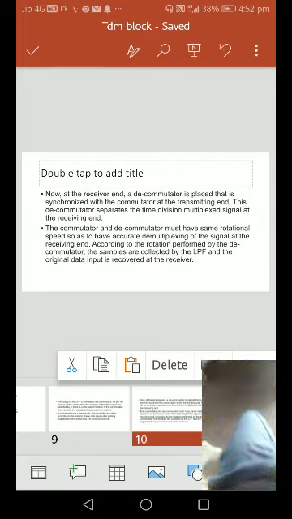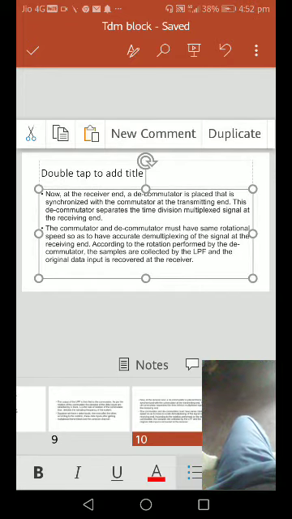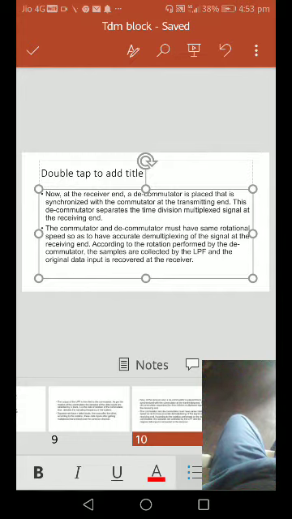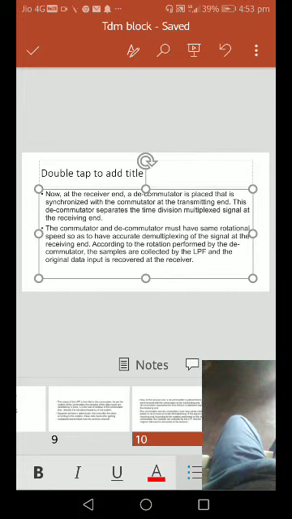After transmitting over the common channel, now at the receiving end, the decommutator is placed that is synchronized with the commutator at the transmitting end. This decommutator separates the time division multiplexed signal at the receiving end.